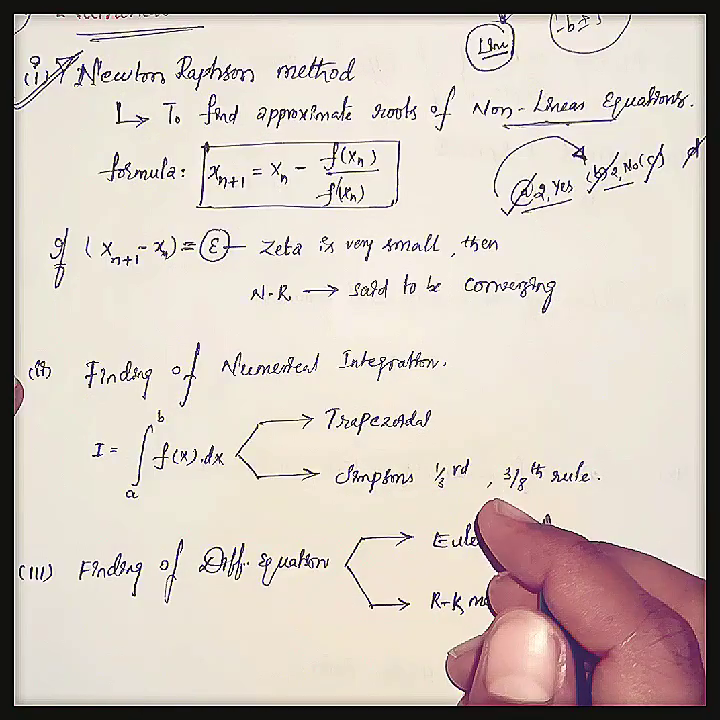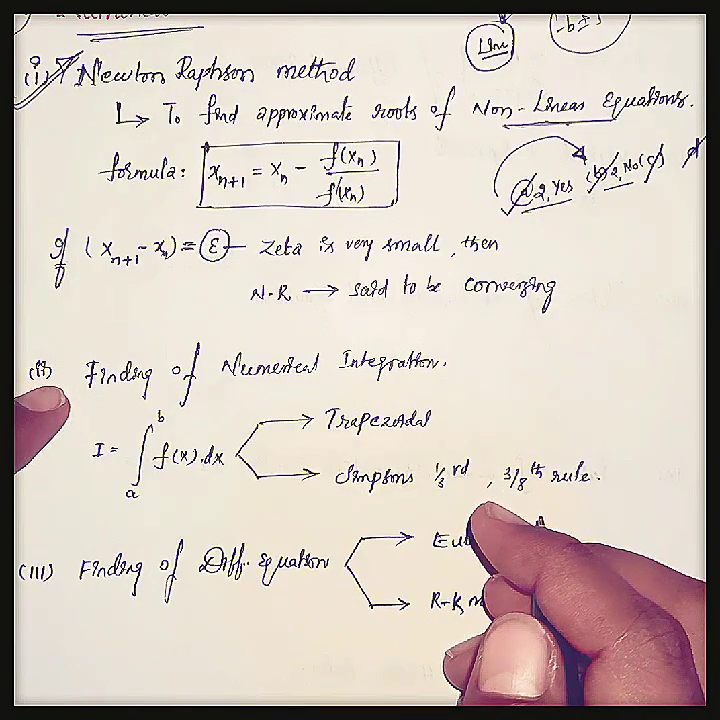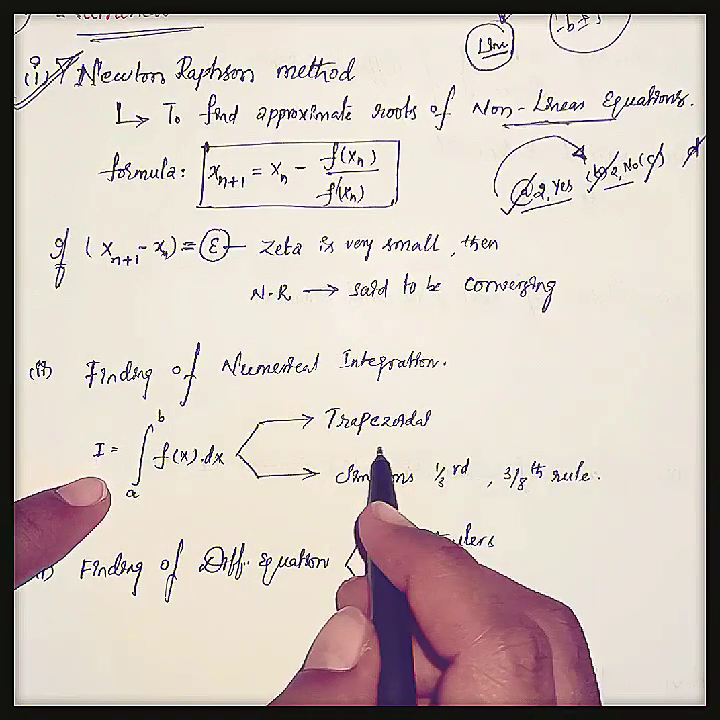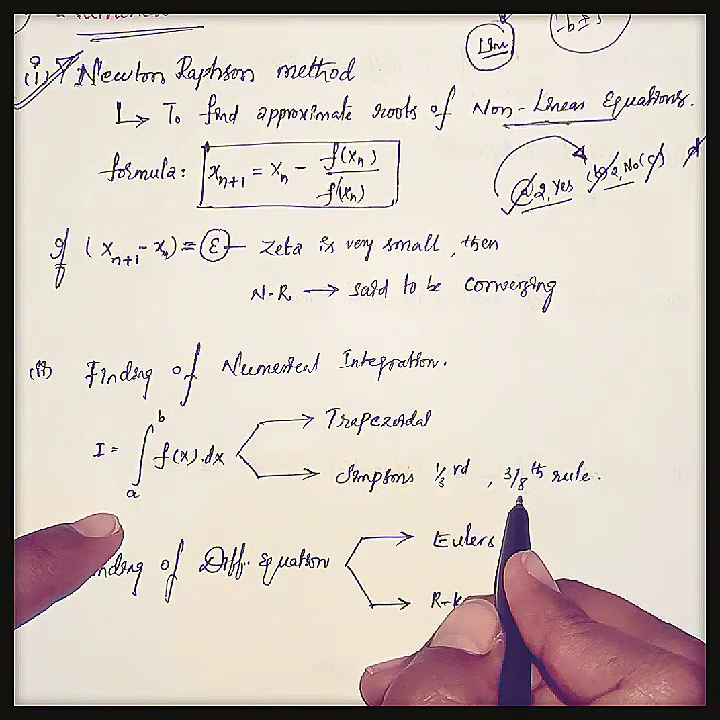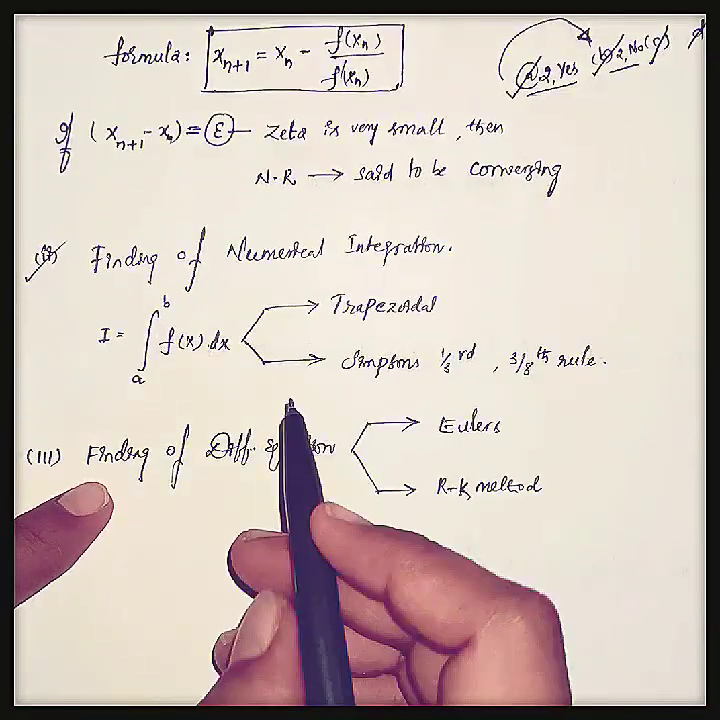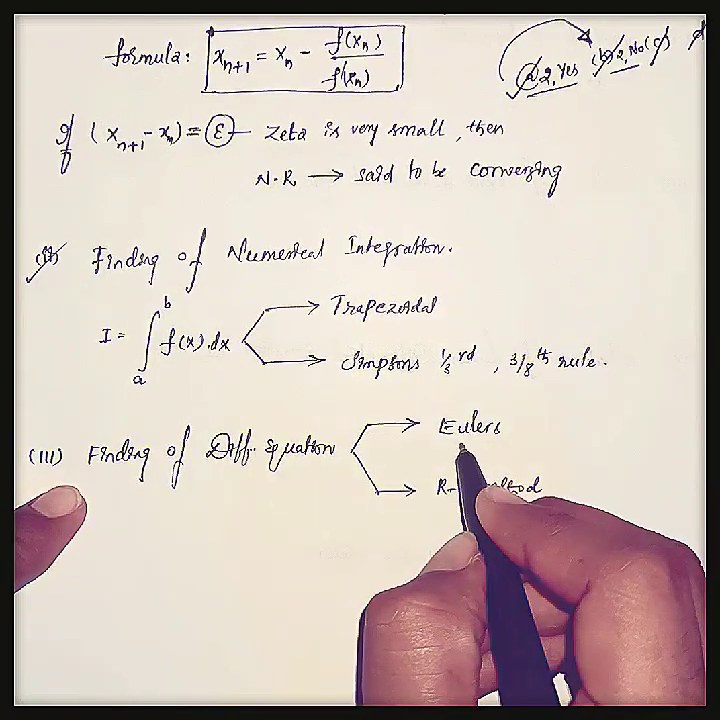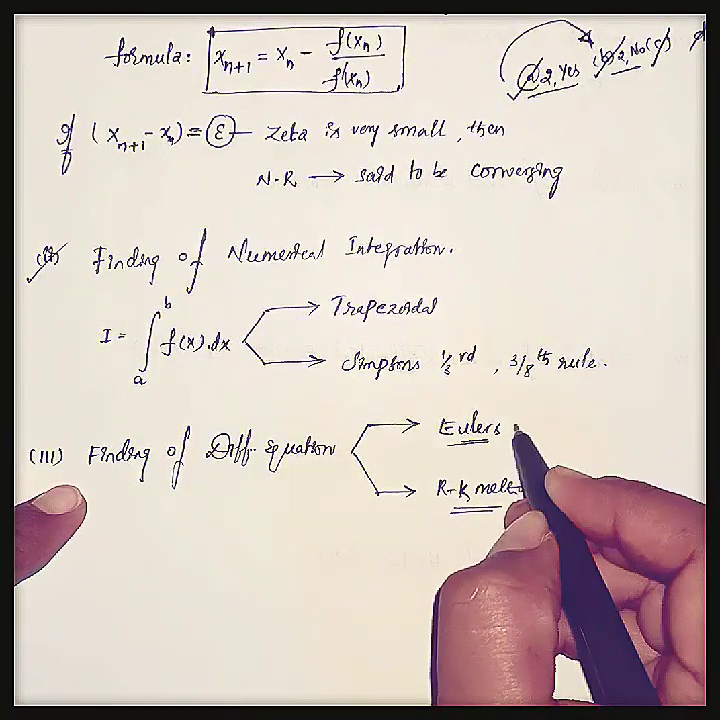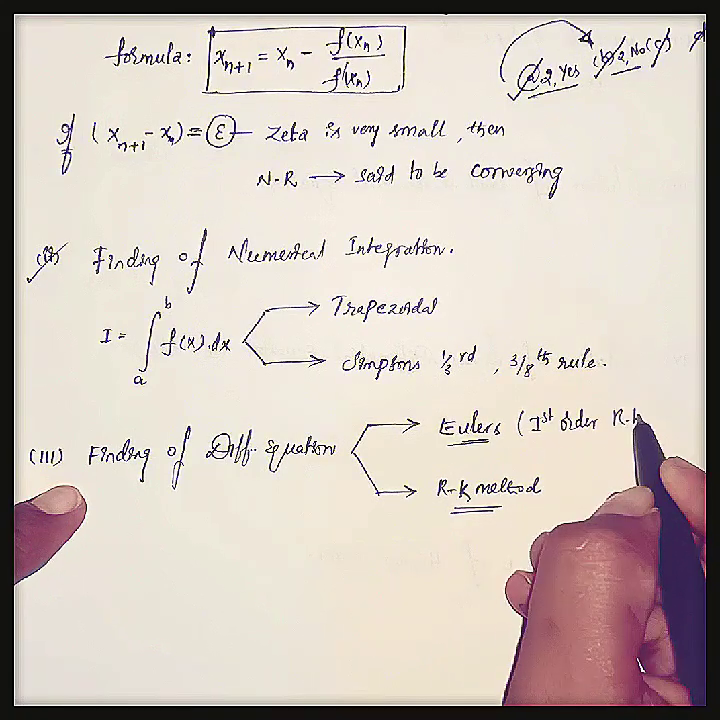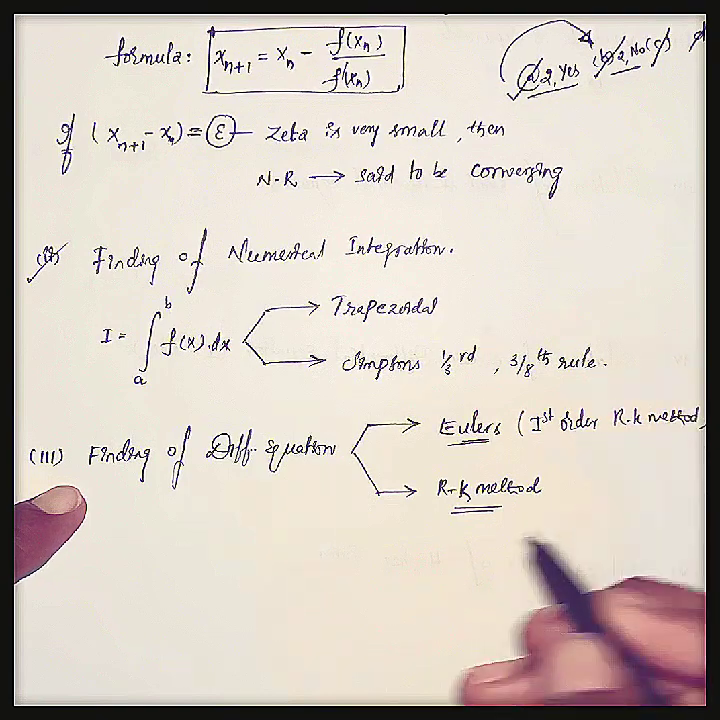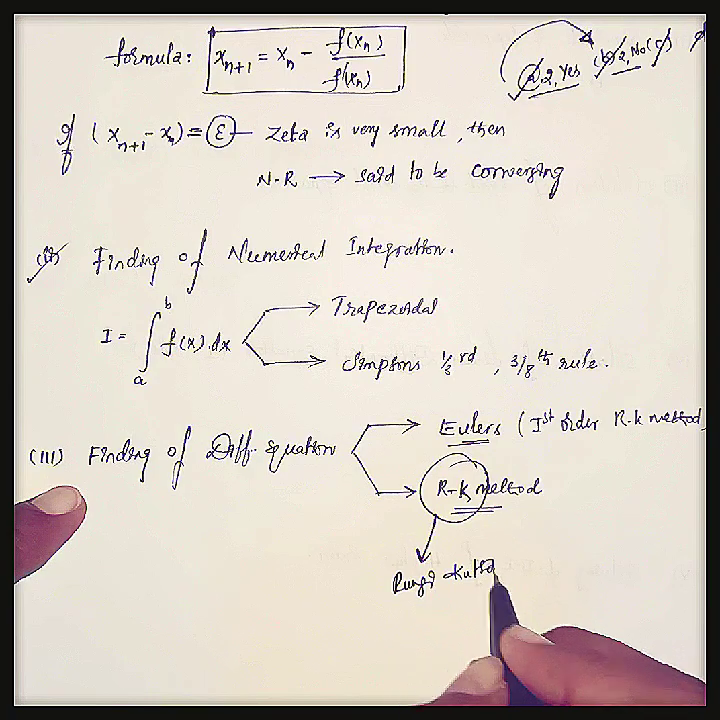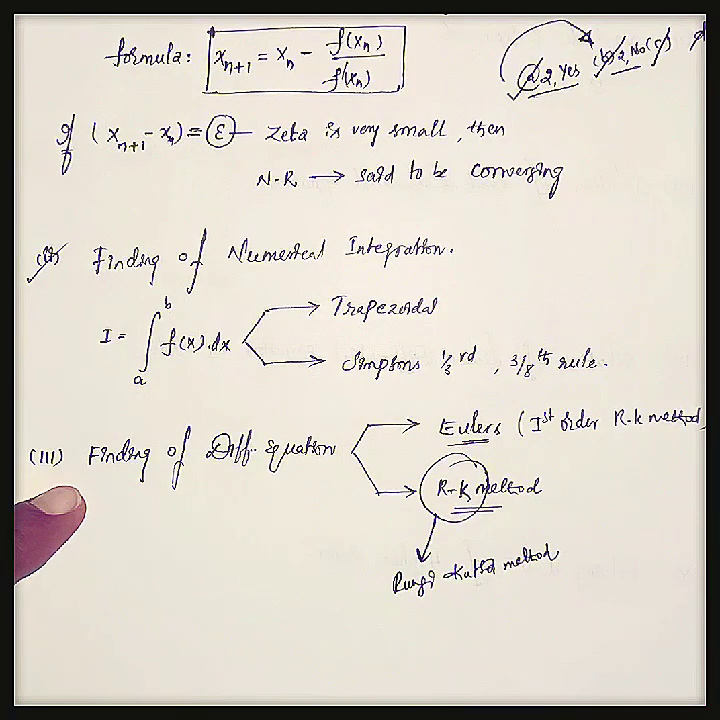And the other concept in numerical methods is finding numerical integration with the help of the trapezoidal rule and Simpson's 1/3 and 3/8 rules. This is also important. And the next topic is solving differential equations with the help of Euler's and RK methods. Here Euler's method is also called the first order RK method. Here RK stands for Runge-Kutta method. Remember this.